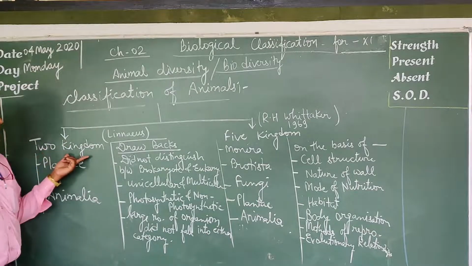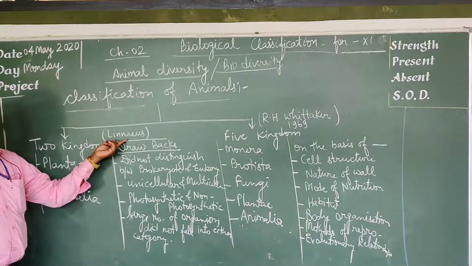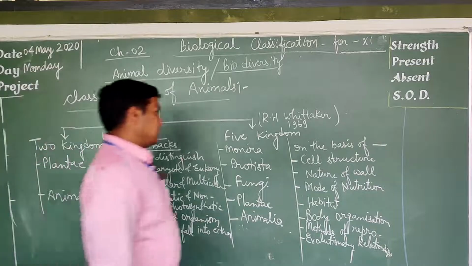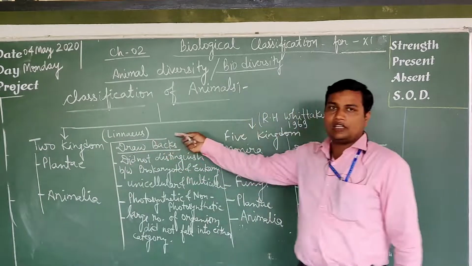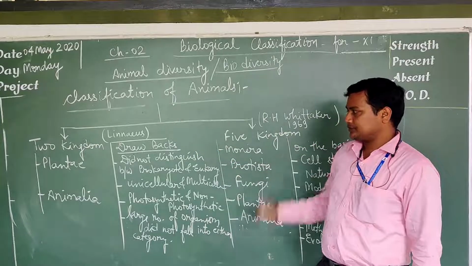Two kingdom classification was given by Carolus Linnaeus, also known as the father of binomial nomenclature.